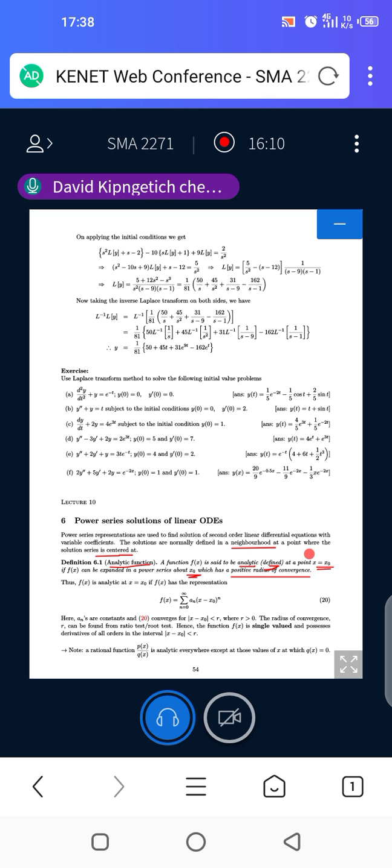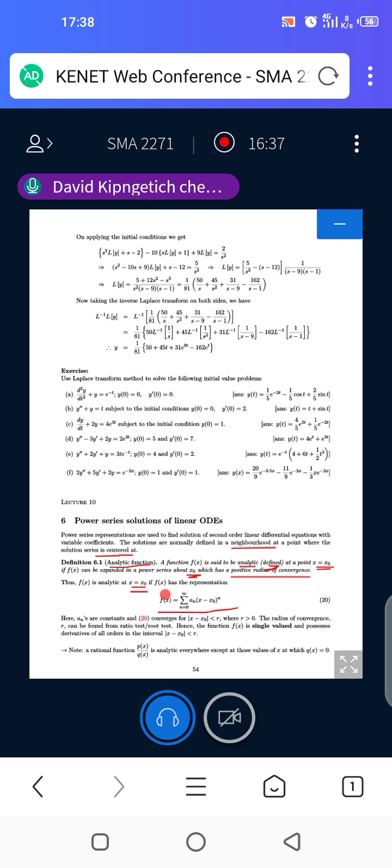So if a function is defined at a given point x is equal to x naught, then we say that function is analytic. So f of x is analytic at x is equal to x naught if it has this kind of representation.